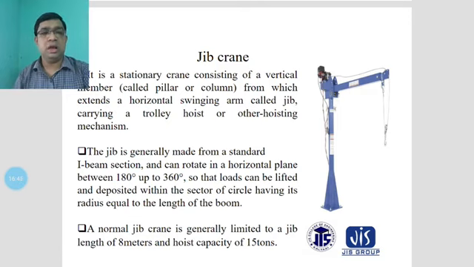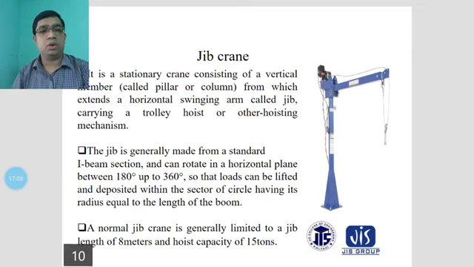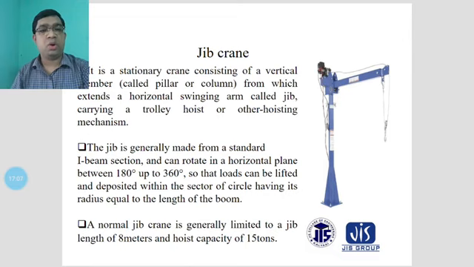Another thing, it can rotate in a horizontal plane between 180 degrees and 360 degrees. This is the horizontal component mounted to the vertical, and it revolves, rotating between 180 and 360 degrees, so that loads can be lifted and deposited within a sector of a circle having a radius equal to the length of the boom.